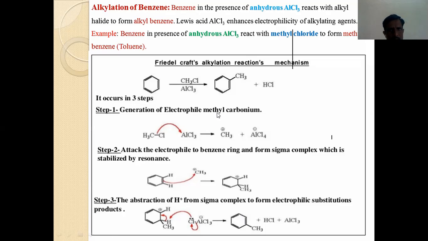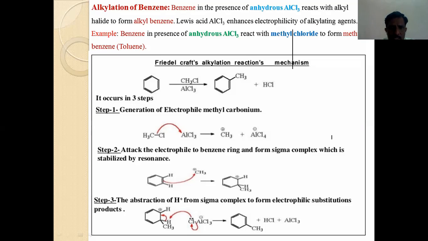Again, I am repeating in short. When benzene reacts with alkyl halide in the presence of anhydrous aluminum chloride, it forms alkyl benzene. Now Lewis acid or AlCl3 is used to enhance the electrophilicity of the alkylating agent.